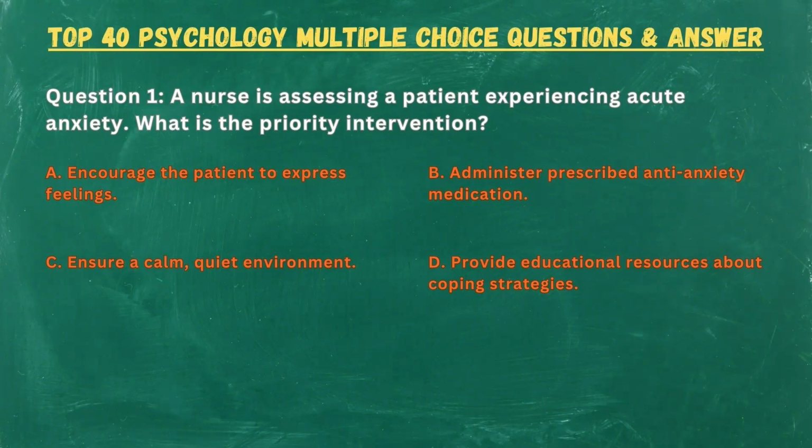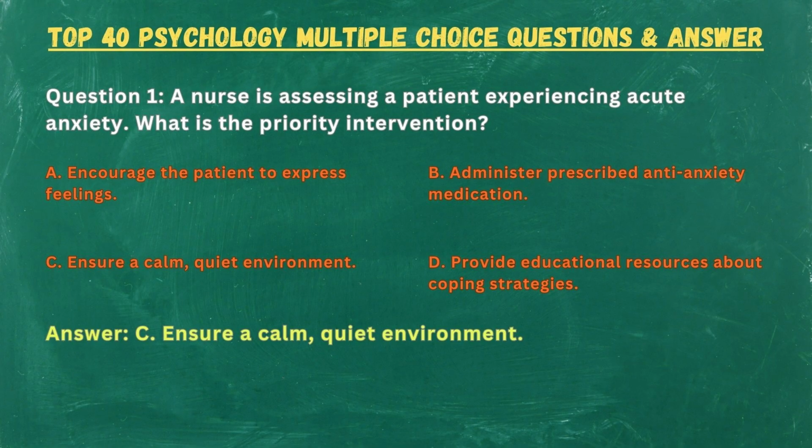Question 1. A nurse is assessing a patient experiencing acute anxiety. What is the priority intervention? A. Encourage the patient to express feelings. B. Administer prescribed anti-anxiety medication. C. Ensure a calm, quiet environment. D. Provide educational resources about coping strategies.